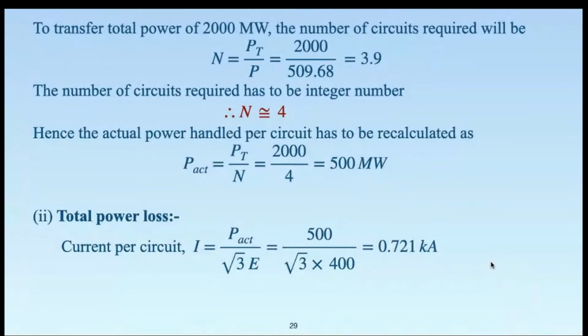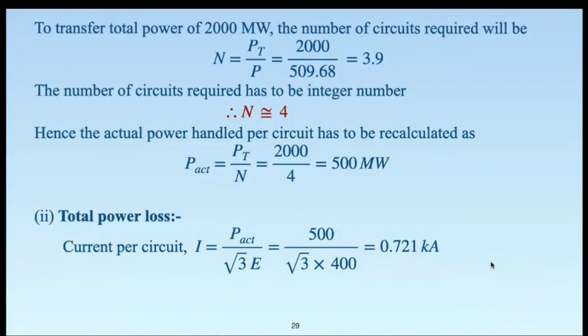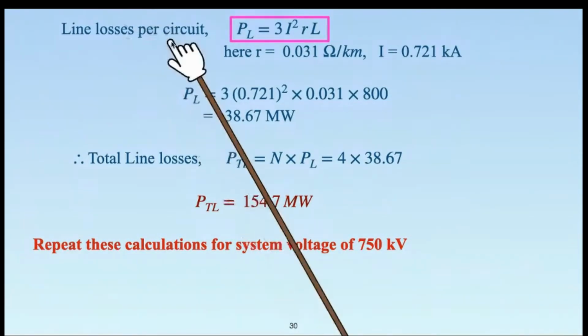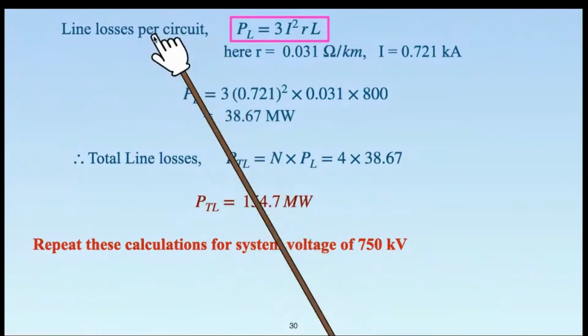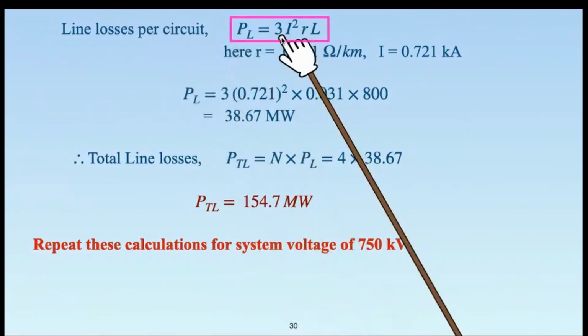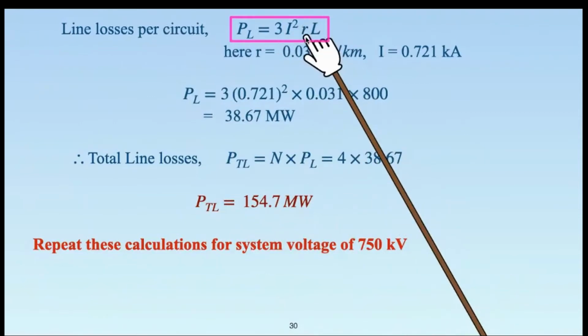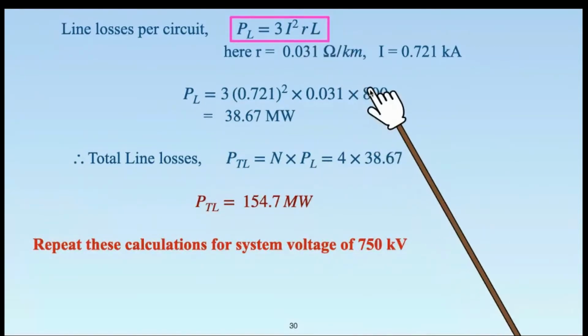We now move on to calculate power loss per circuit. Okay, so please pay attention here. The formula for the three-phase circuit power loss is 3 times I square RL, right? Understand that this is the power loss per circuit. So each circuit consists of 3 lines. It's a 3-phase network. Then I square R, where capital R is the resistance per unit length of the line multiplied by the distance in kilometers.